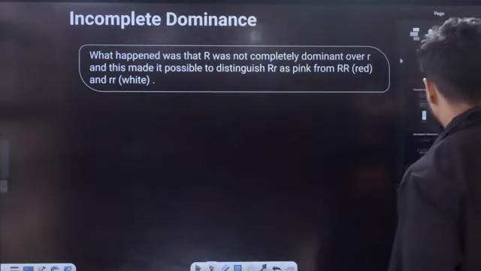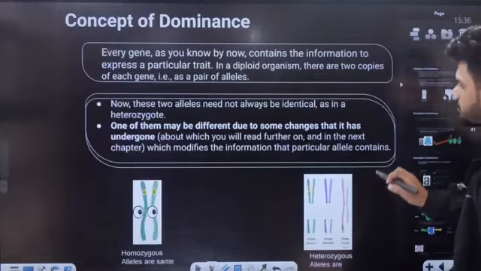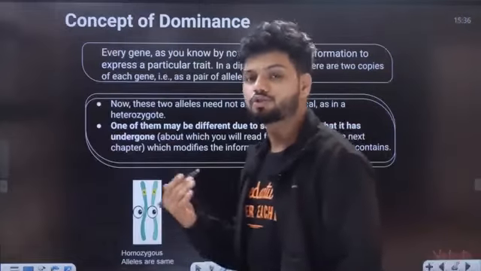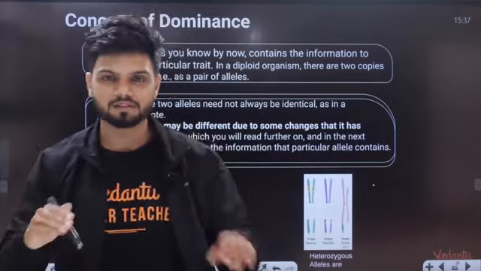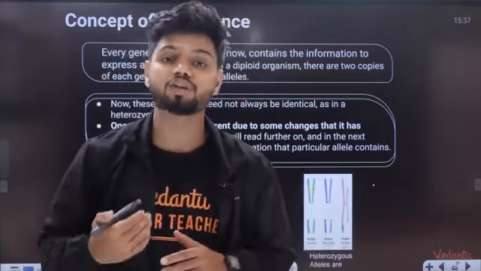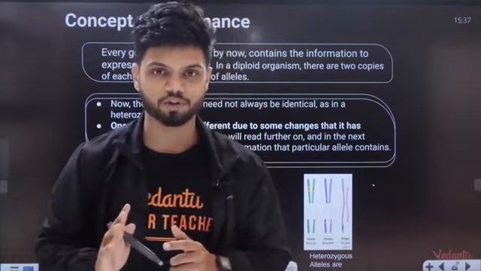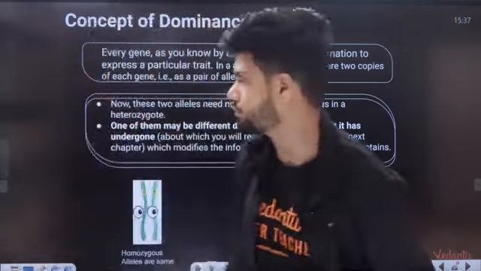Yes. Easy. Now students, there is something called the concept of dominance. Why is one dominant, why is one recessive? The answer is very simple. Because the recessive one has undergone certain mutation or changes. Because of it, it is not able to produce the actual expression. That is mutation.